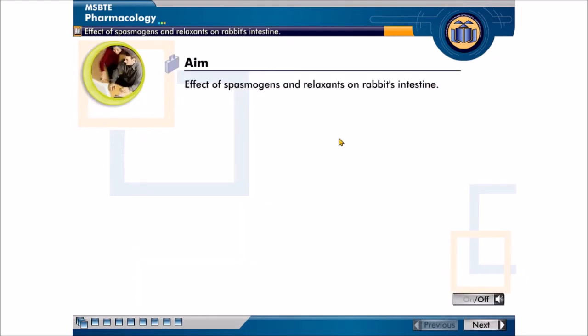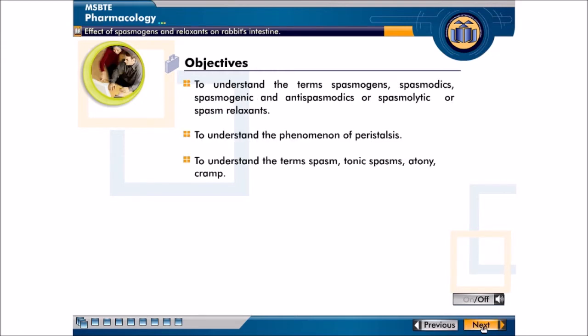Aim of this experiment is to study the effect of spasmogens and relaxants on rabbit intestine. The objectives of this experiment are to understand the terms spasmogens, spasmodics, spasmogenic and antispasmodics or spasmolytic or spasm relaxants, to understand the phenomena of peristalsis, and to understand the terms spasm, tonic spasms, atony, cramp.